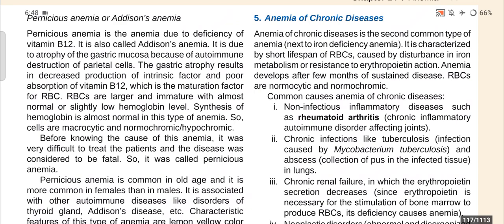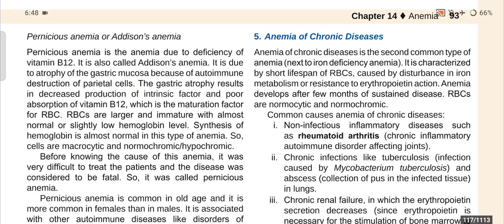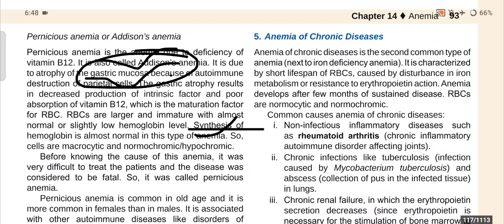Now, RBCs are larger and immature with almost normal or slightly low hemoglobin level. RBCs are generally normal, but they are not matured properly, because the biconvex shape is not formed properly. Synthesis of hemoglobin is almost normal in this type of anemia, so it is called macrocytic and normochromic or hypochromic. It may be normochromic, it may be hypochromic.